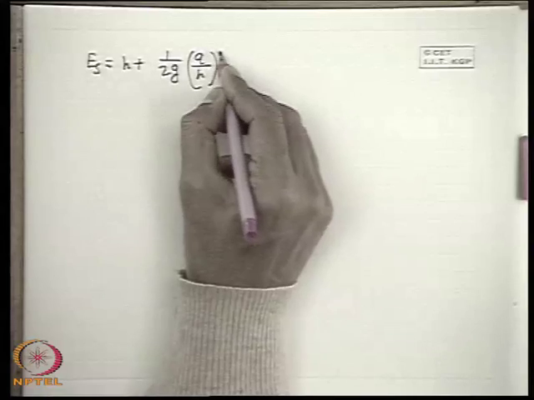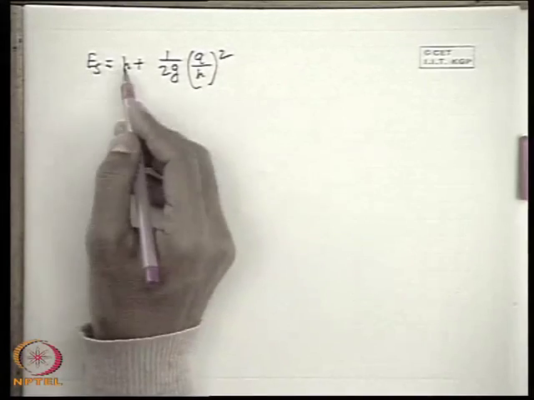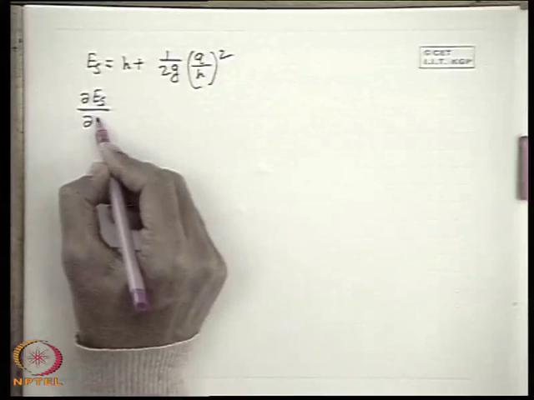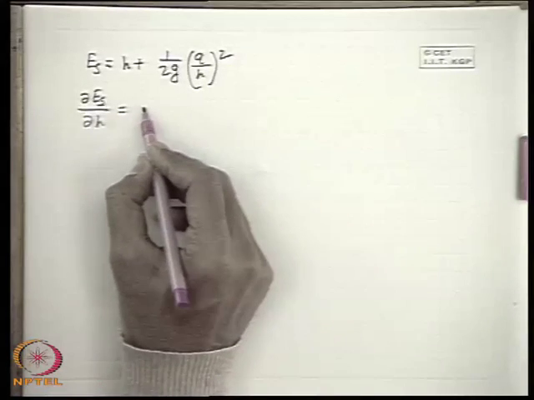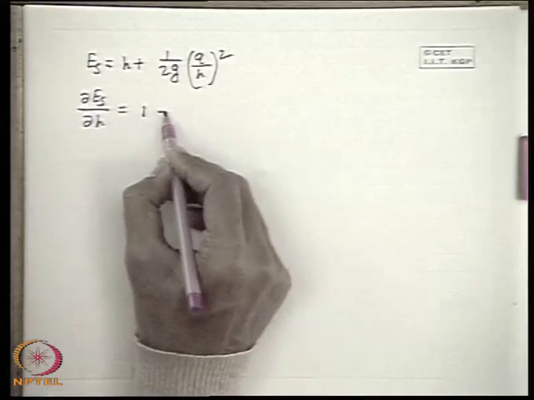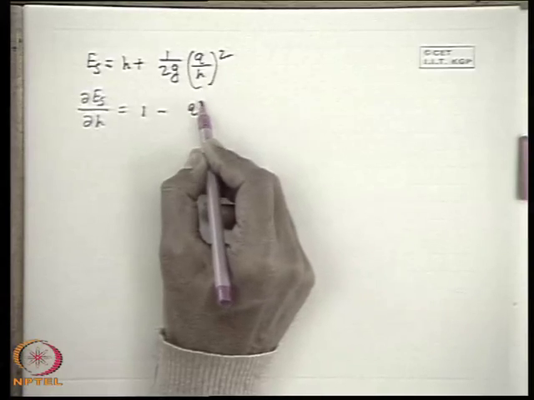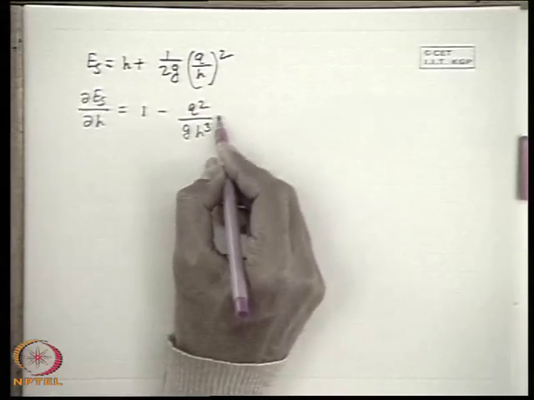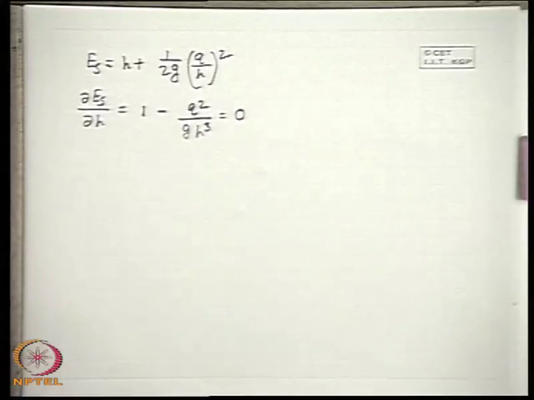Now for a given discharge rate, Es will be minimum for a depth which can be found out if we differentiate del Es del H and set it to 0, which will be 1 minus Q square by G H cube, and that should be set to 0.